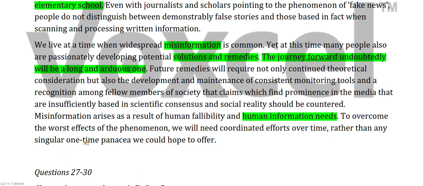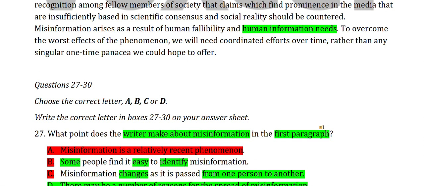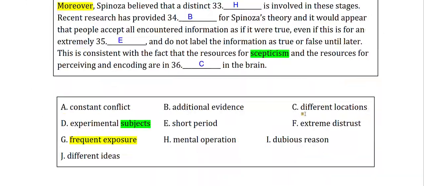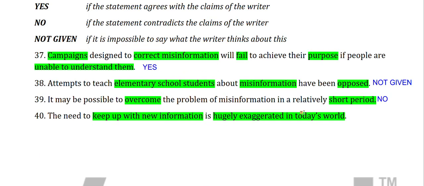To overcome the worst effects of the phenomena, we will need coordinated efforts over time rather than any singular one-time panacea we could hope to offer. So there is no mention whether the human information needs are significant in today's world, compared to the past, or it is not that important. So sorry about that, we will say not given.